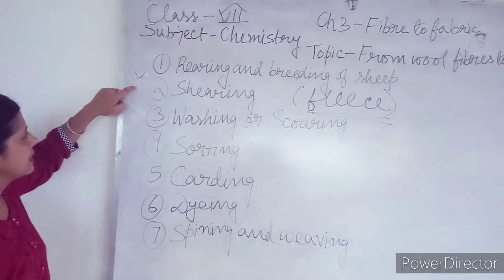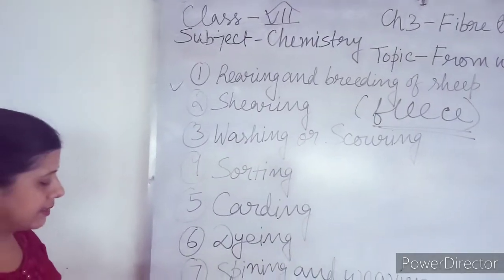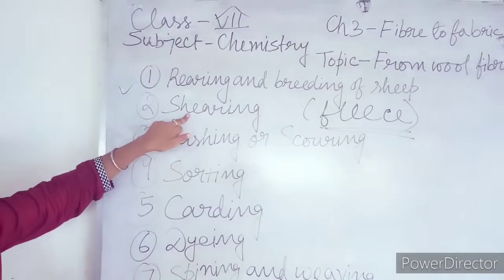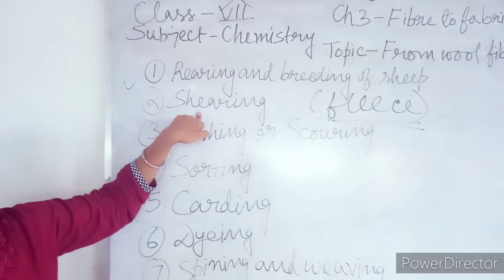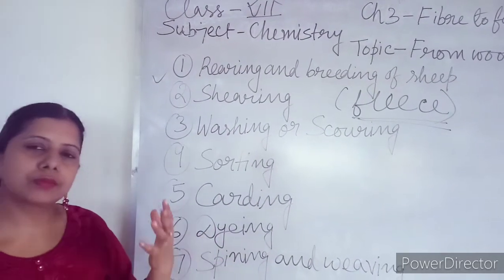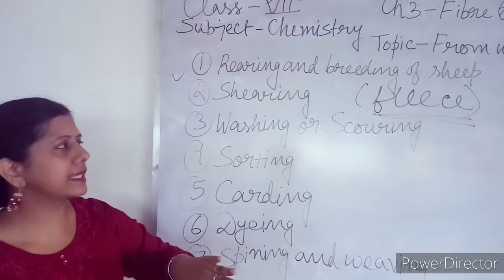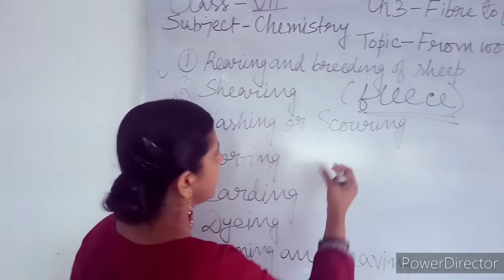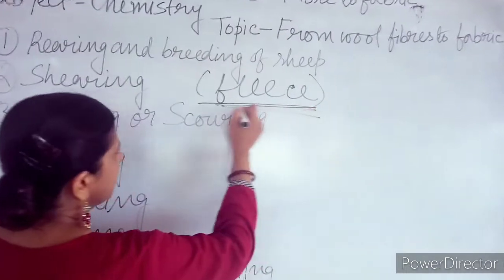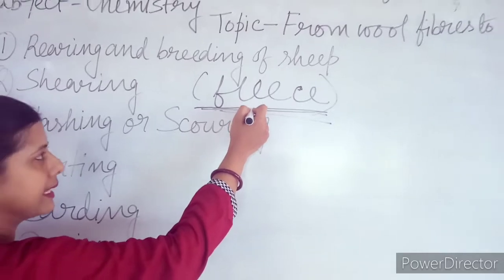Second step is shearing. S-H-E-A-R-I-N-G. Shearing. What is the meaning of shearing? Shearing means to shave off the wool fiber from the body of the sheep along with the outer thin skin, and that is together known as fleece. Fleece means wool along with the outer skin.